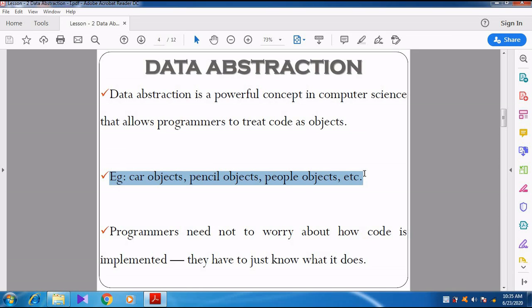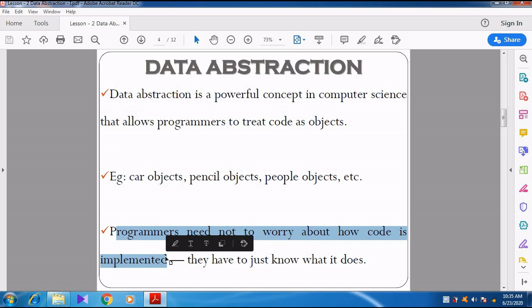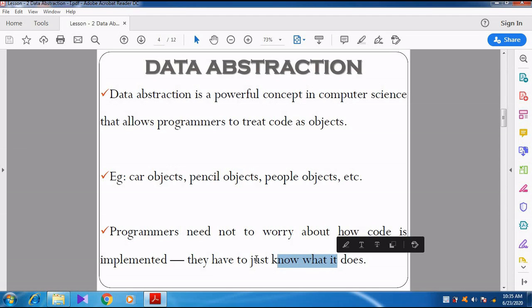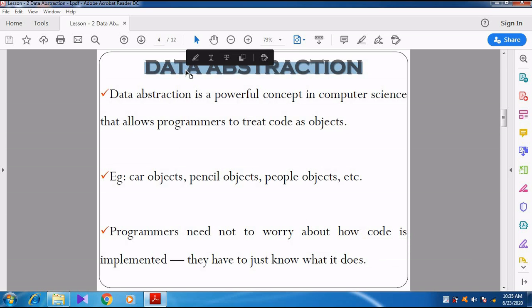Each and everything in real life is called an object, whether it is a pen, pencil, chalk piece, eraser, whatever it may be. So the programmers need not worry about how the code is implemented. They just have to know what it does, whether it works or not. That is called data abstraction.